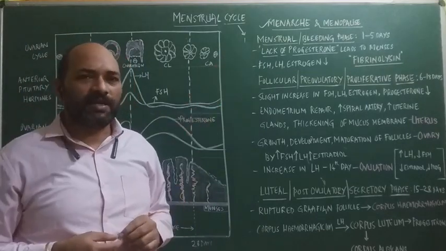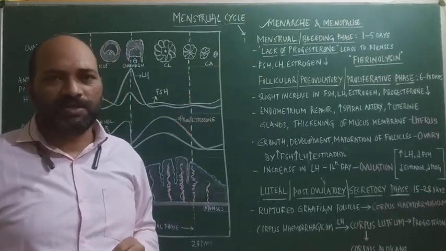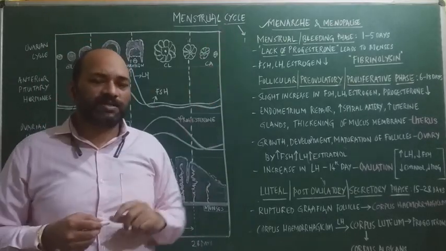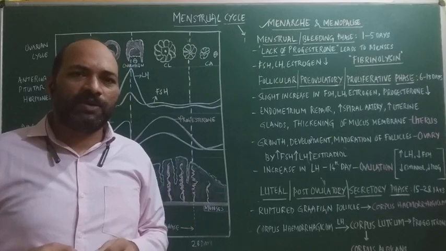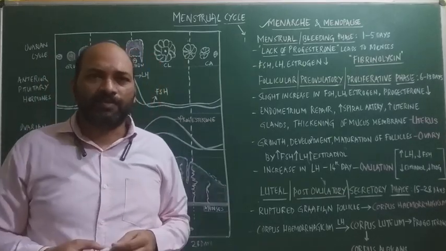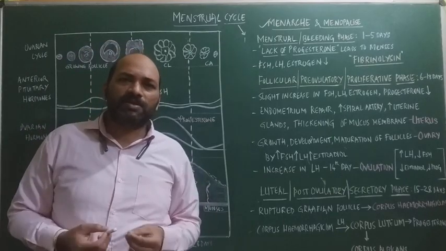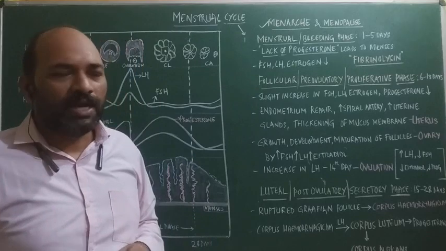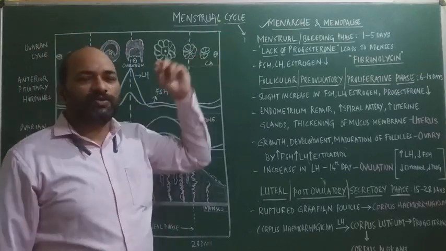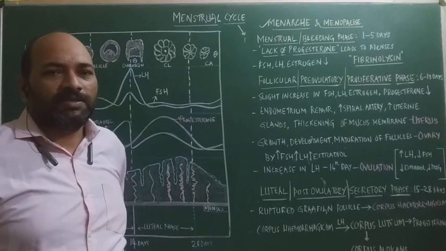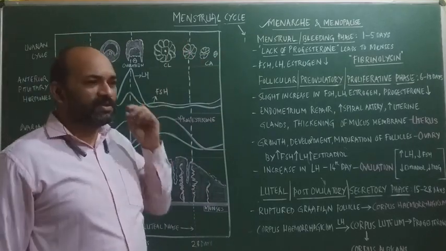And estrous cycle, depending upon the species, it varies. The main difference between the menstrual cycle and estrous cycle is that in the estrous cycle, there is a period called the heat period, during which the female becomes sexually urged towards the males for mating. And in the menstrual cycle, there is no such phase seen in primate females. So that is one of the differences.